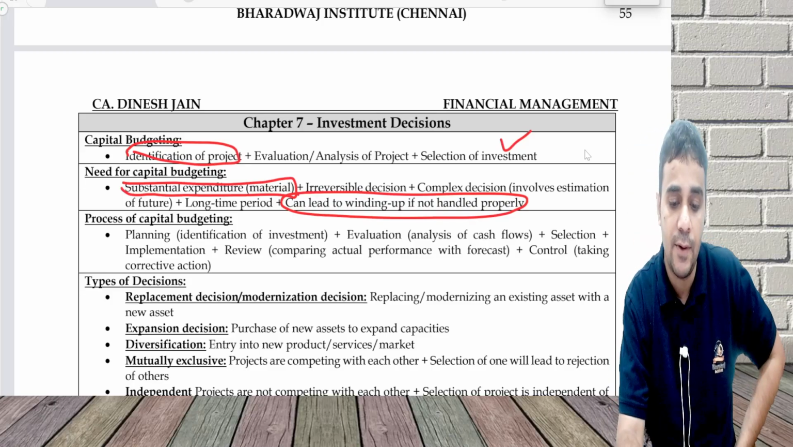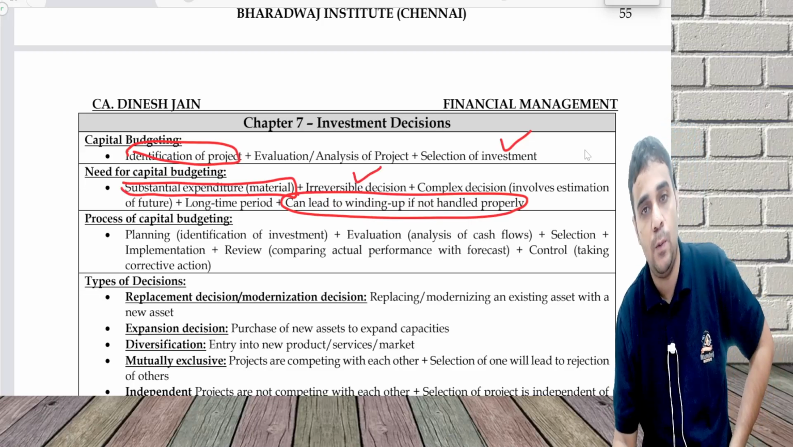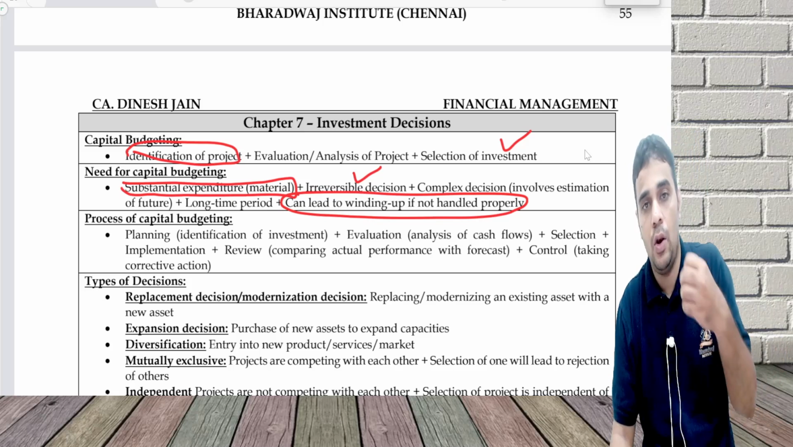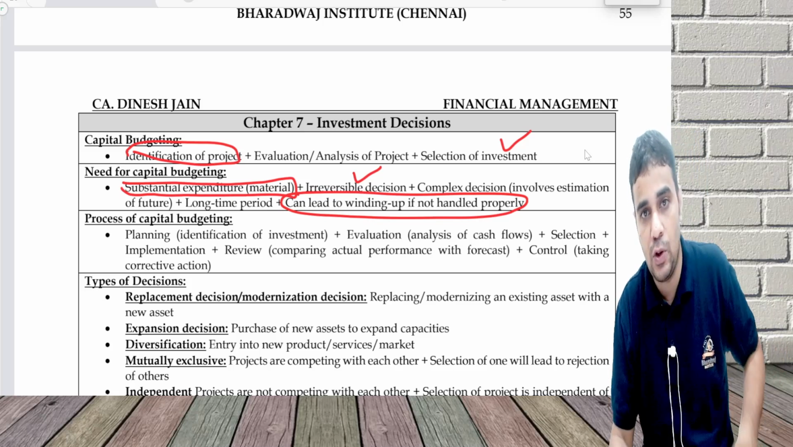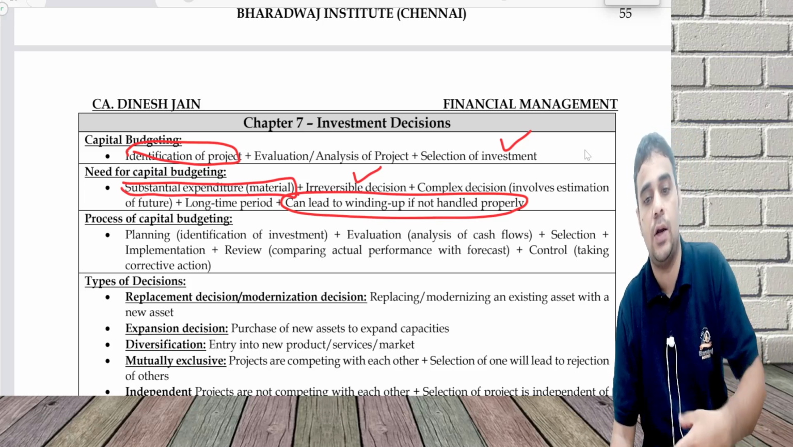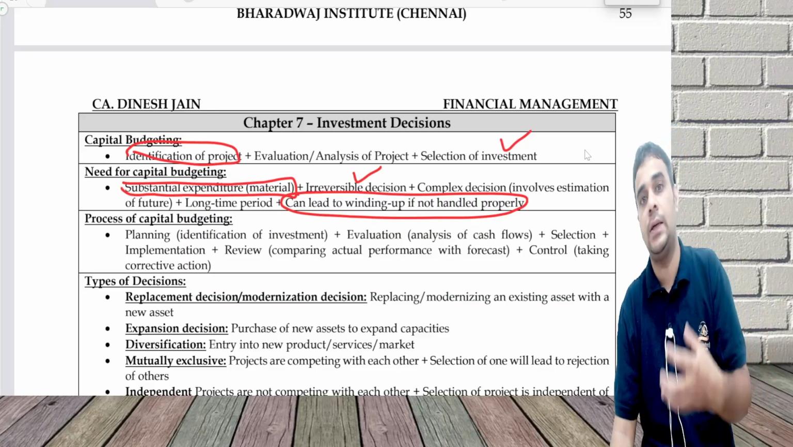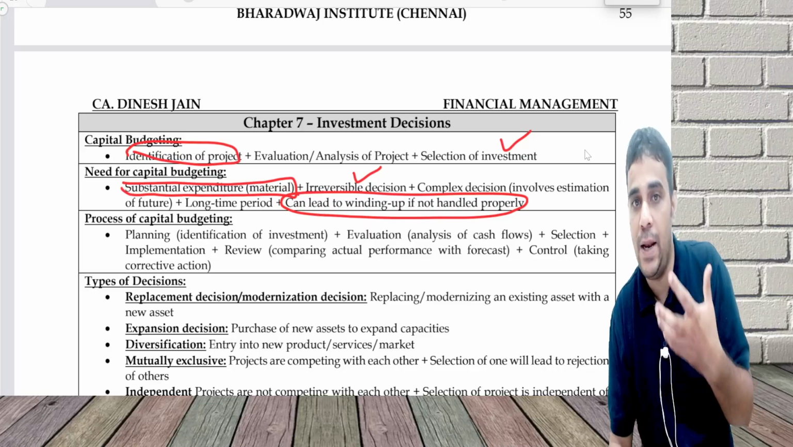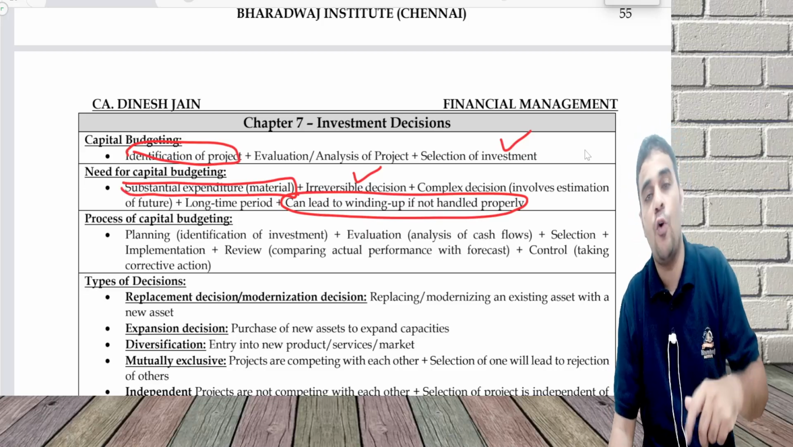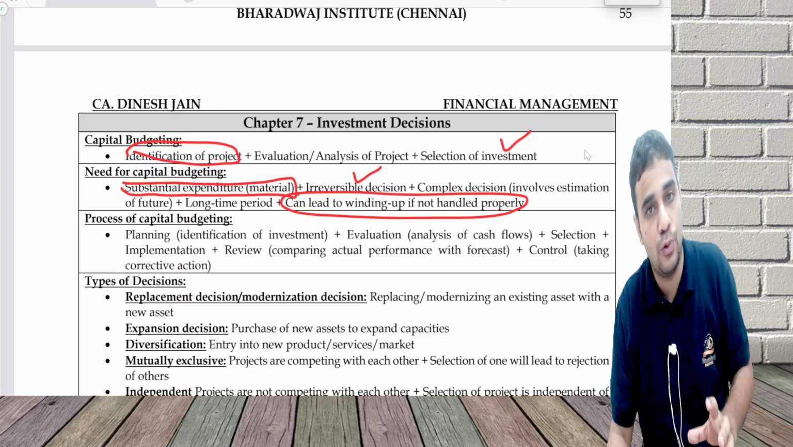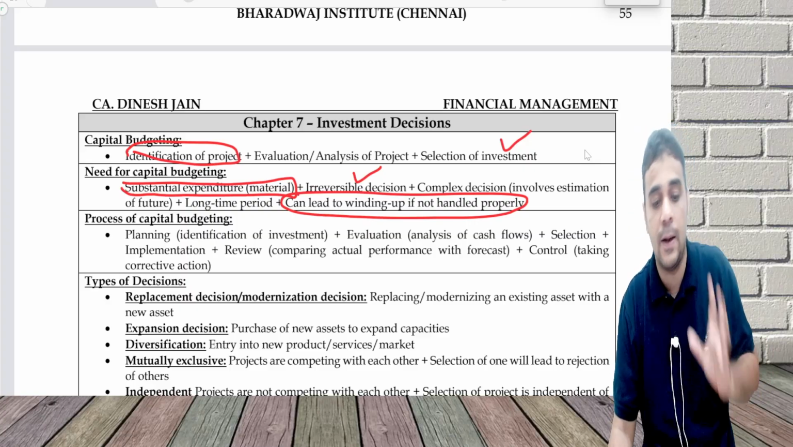Normally, it's an irreversible decision. Once you have invested money, if you want to reverse it, it will involve a lot of extra expenses. You have purchased a house for 2 crores and you suddenly don't like it. You are trying to sell it. You may have to sell it at a loss. It's a complex decision because forecasting of the future is needed. So I need a systematic approach to do this analysis, and it has a long term impact.